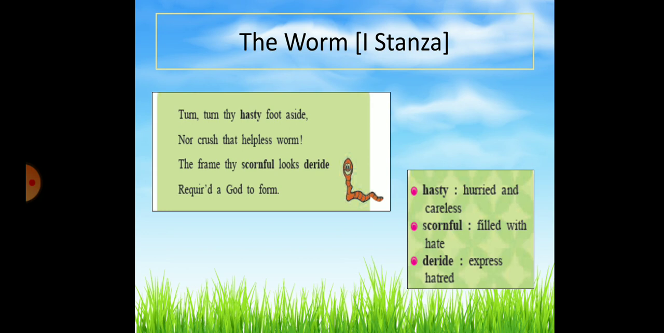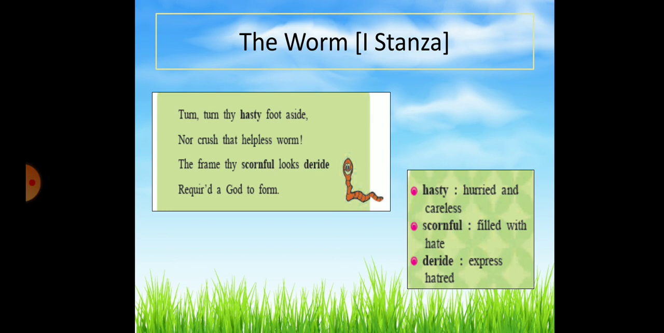Let us see the second paragraph. Before that, let us see the vocabulary. Hasty means a hurried and careless action. Scornful means filled with hate, and deride means express hatred.